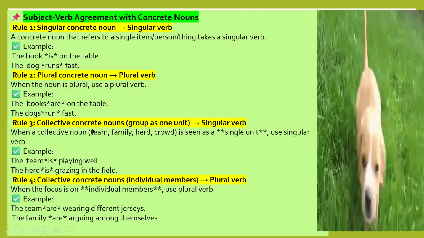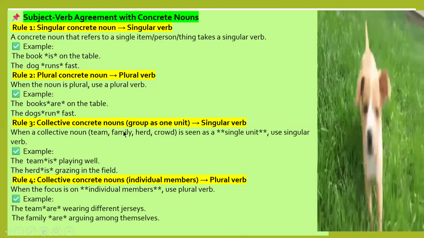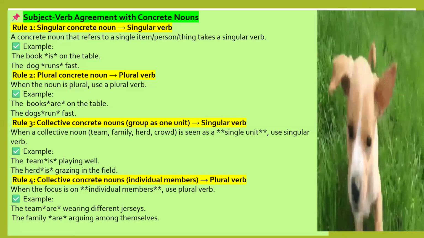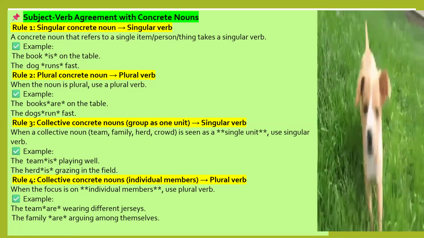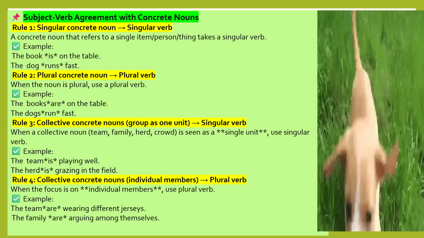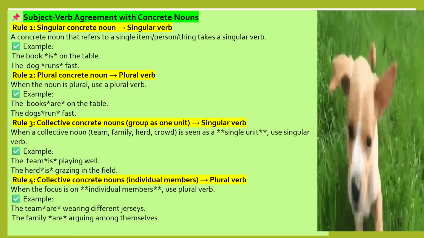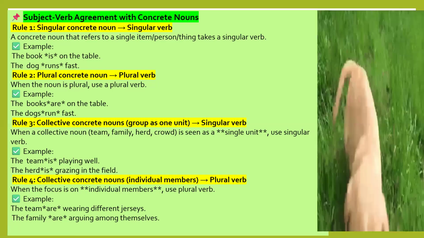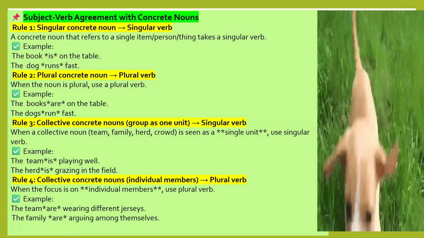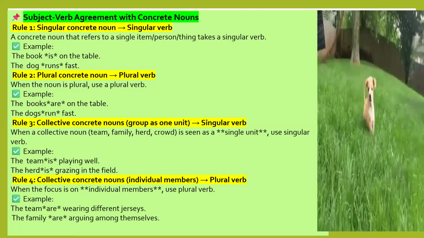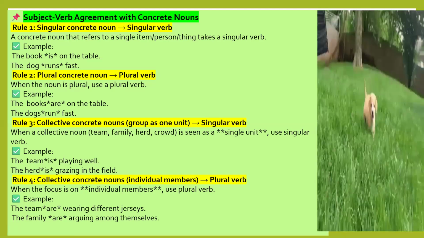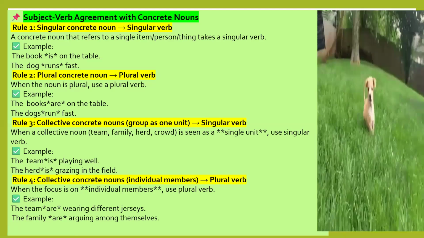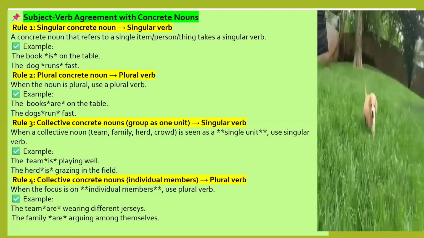Rule 3: collective concrete nouns, a group as one unit, always take a singular verb. Any collective noun like team, family, herd, crowd is seen as a single unit. It means it always takes a singular verb because it is seen as a single unit. The team is playing well. One team is playing well, so a singular verb. The herd is grazing in the field. One herd is grazing in the field. So it uses the singular verb is.